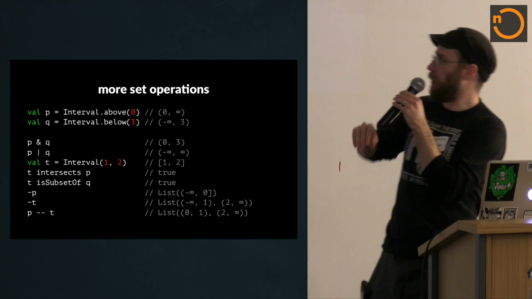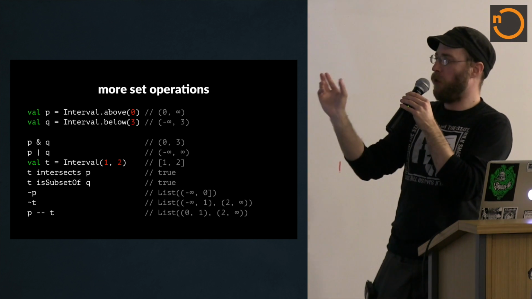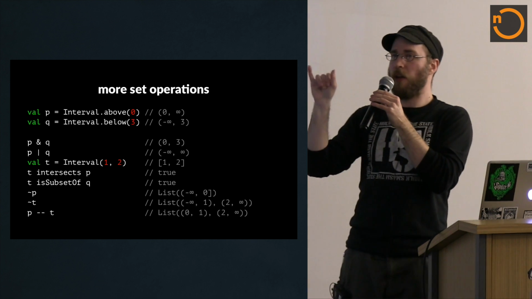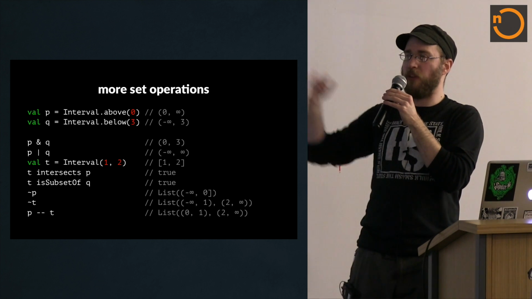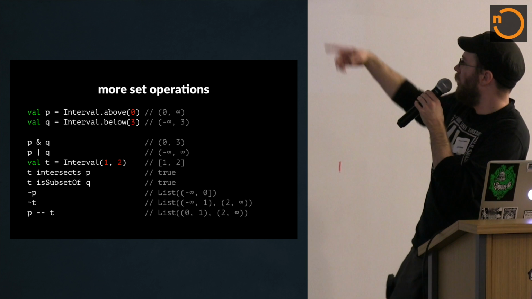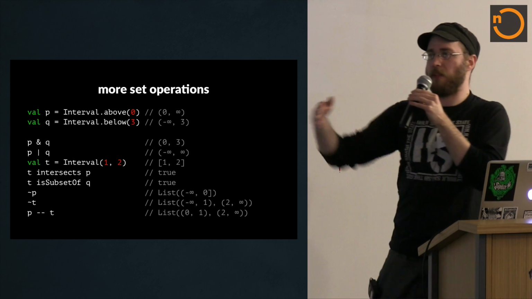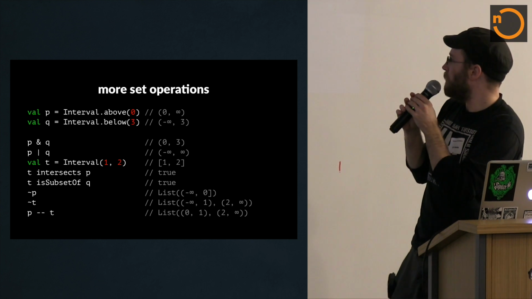And we can also take the opposite, or the complement of an interval. So if p is an interval, tilde p means give me the intervals that contain all the numbers not in p. You can see that instead of producing one interval, it produces a list, because you might take a chunk out of the middle of the number line, but you need the bottom of the number line and the top, and that ends up being two intervals rather than one.